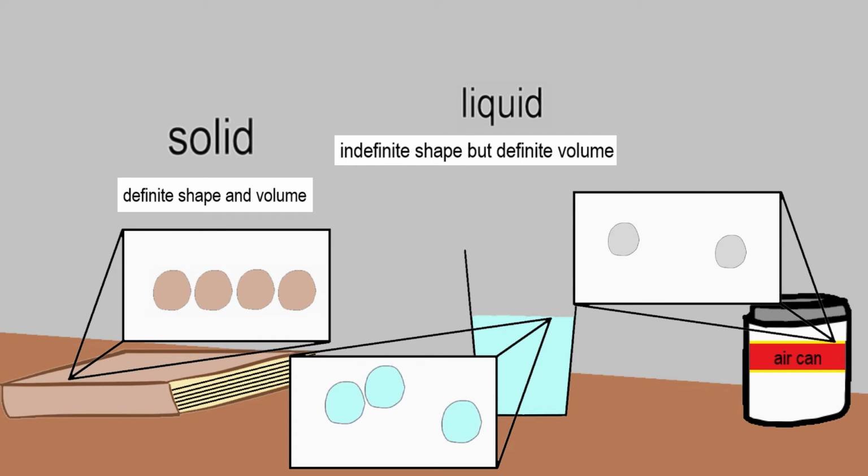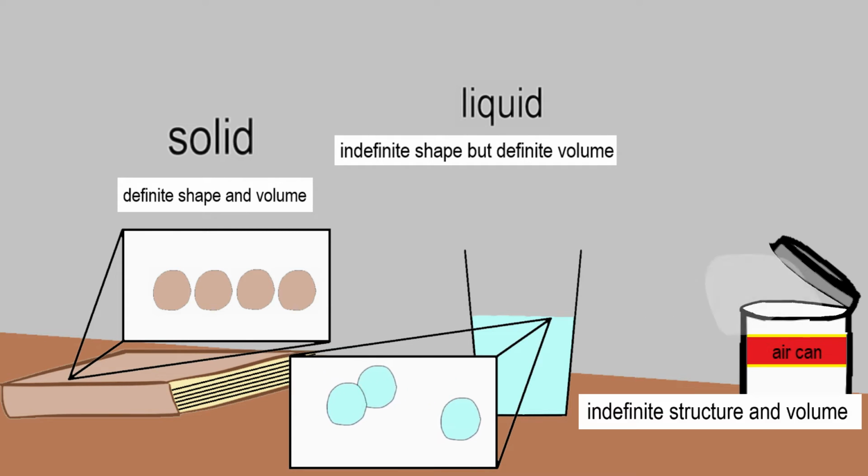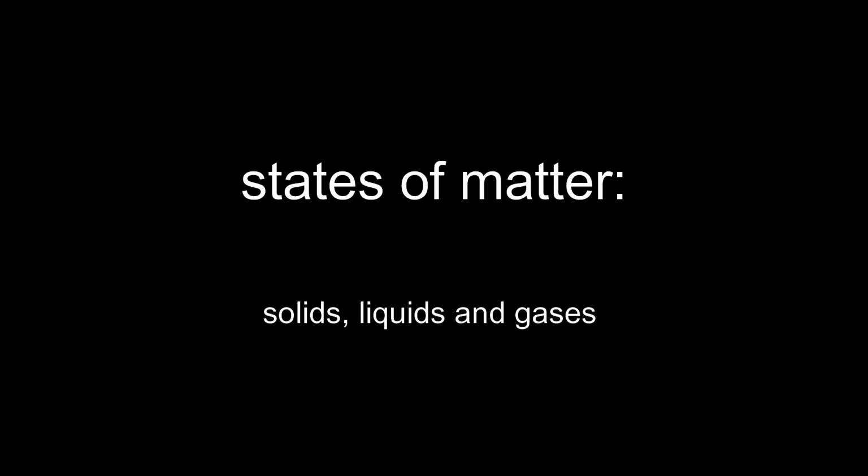And in the air, the atoms barely feel any attraction to one another at all. They are separated by large distances and move around faster and very randomly. Air has no fixed volume, shape, or structure, and particles fit any container they are put in. Air is called a gas. Solids, liquids, and gases are the three states of matter.